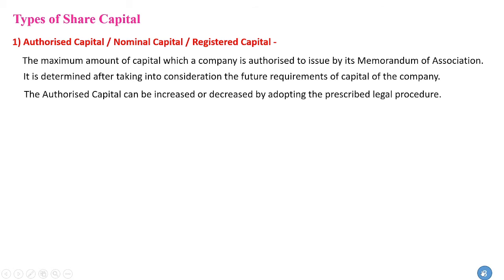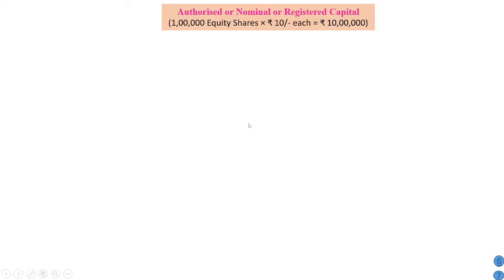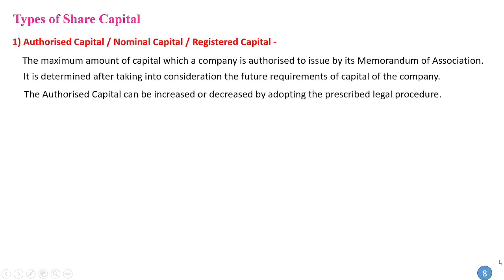So with an example, we can learn more. See, in this example, our company has authorized capital, or nominal capital, or registered capital, that is 1 lakh equity shares of 10 each. So 1 lakh into 10, so 10 lakh is our authorized capital, and this amount is mentioned in our memorandum of association. So the company can raise rupees 10 lakh by issue of shares throughout its lifetime.